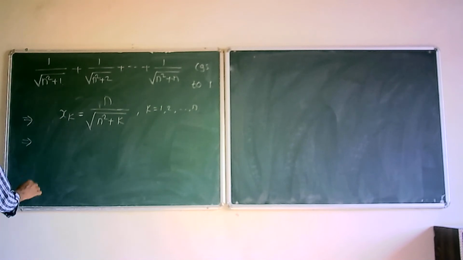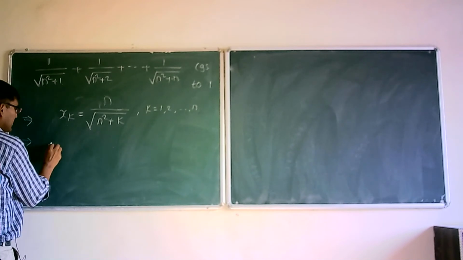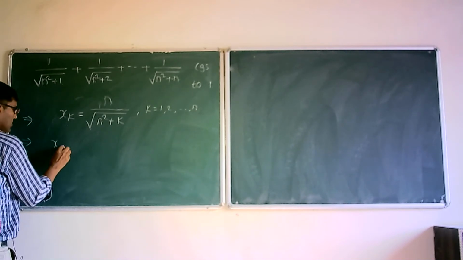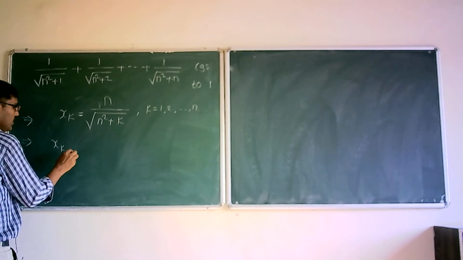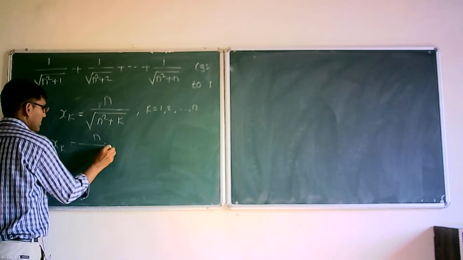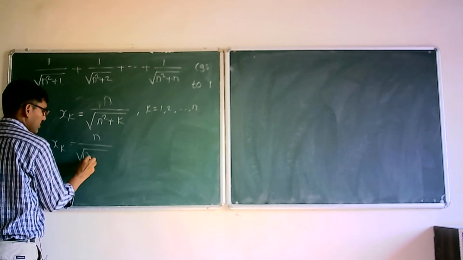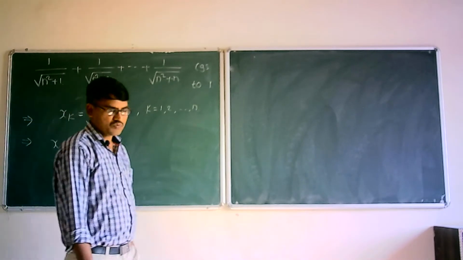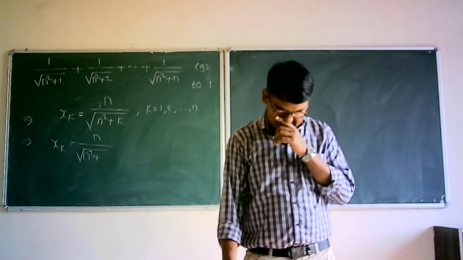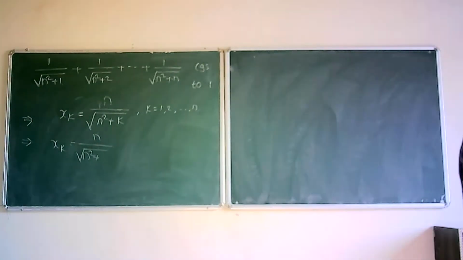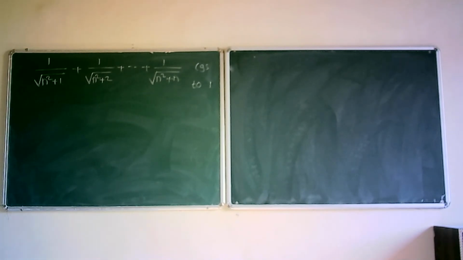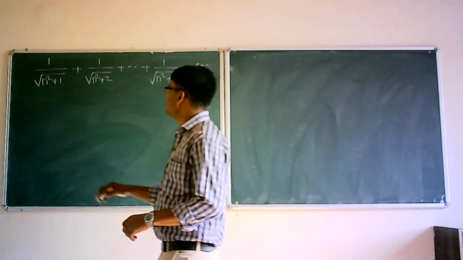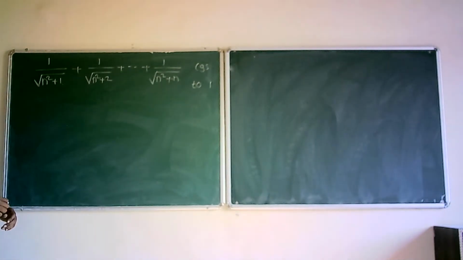And we know that each term of this sequence sk is less than or equal to n divided by n square plus... we want to prove that this sequence converges to 1.